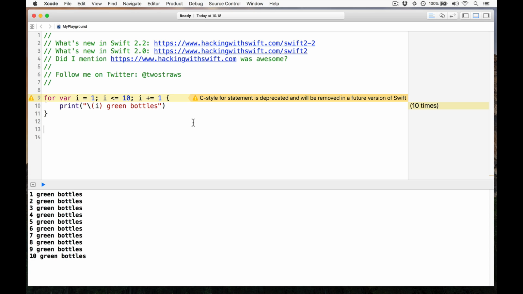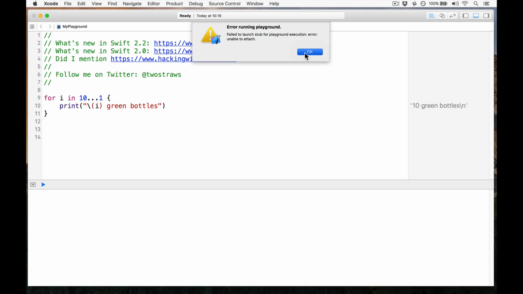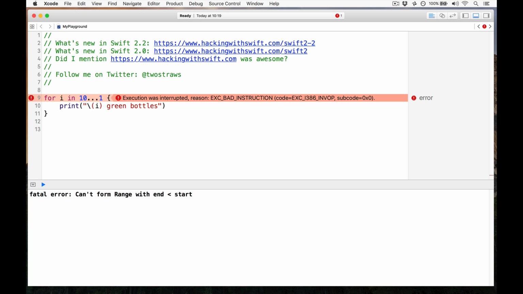Now, fortunately, there are a number of much more Swifty options we could have written in here: for i in 1 through 10. That'll do exactly the same thing. But if you are going to do this with ranges, please remember you cannot write reverse ranges like you could have done with a C-style for loop. So say for i in 10 to 1. This will compile, but it will crash. You cannot use reverse ranges. It will crash at runtime like this, which is bad.